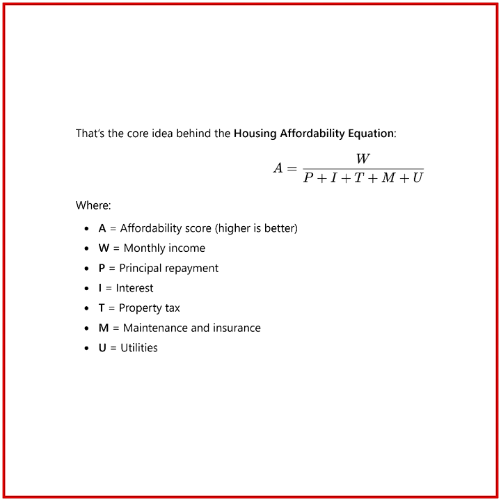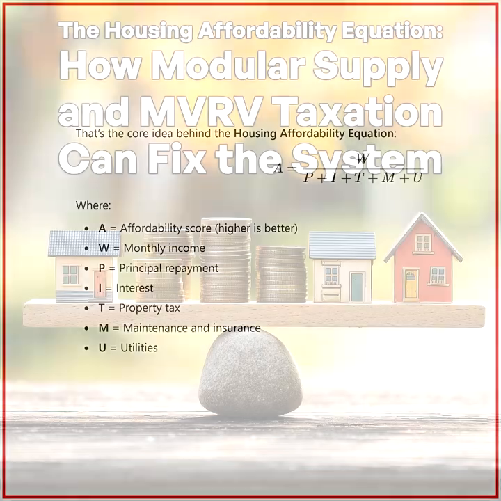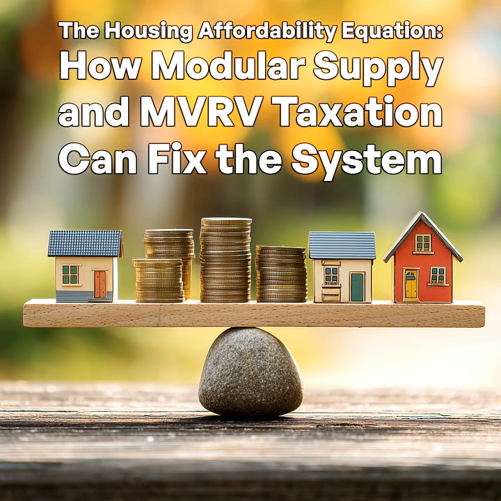Recap. Each denominator variable, principal, interest, taxes, maintenance, and utilities, represents a cost center that can be targeted, compressed, or redesigned. Affordability doesn't come from asking people to earn more or stretch further. It comes from lowering the total load. And two of the most powerful tools to do that are modular construction, to shrink principal, maintenance, and utilities; MVRV taxation, to fix property taxes. Let's go deeper on the first one.